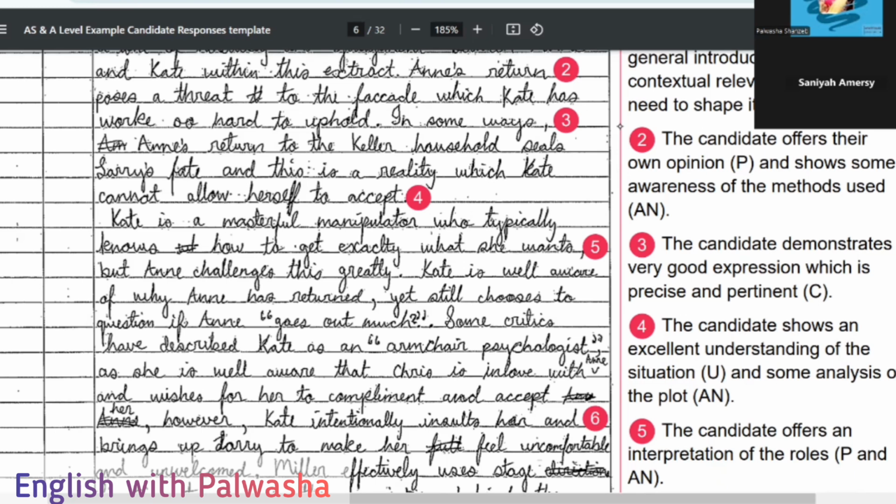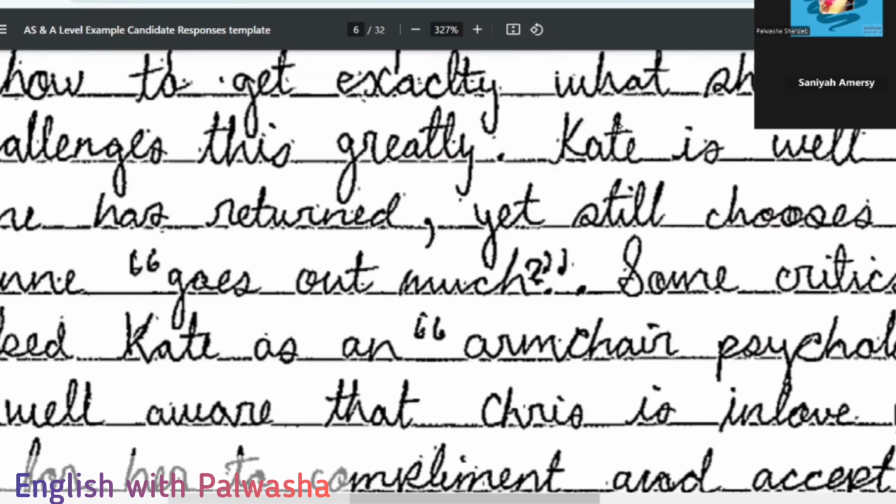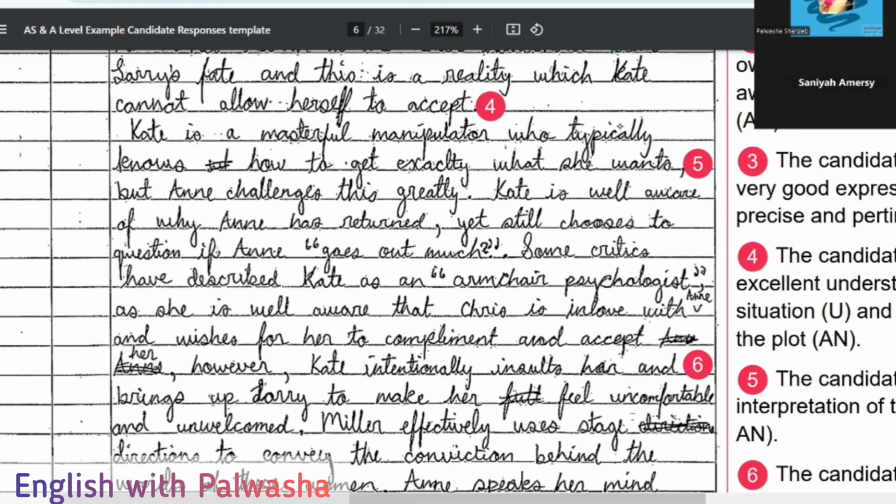Now, the next paragraph, starting with the next line: Kate is a masterful manipulator who typically knows exactly what she wants. Now she's enhancing the characters, introducing the characters. Who was Kate? How strong was she as a character? All right, she's explaining all her traits here, and then picking out from the extract. Look, pick up these examples too. Goes out much. What is the meaning of this? What is this depicting? And then keep on explaining those examples and extracting from the text, because we must not forget the text.